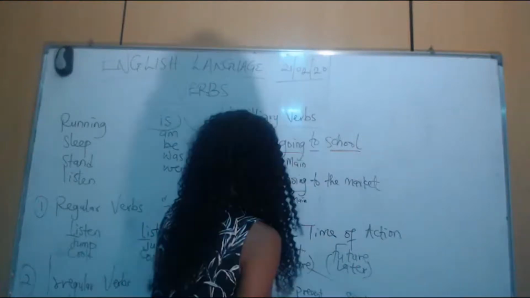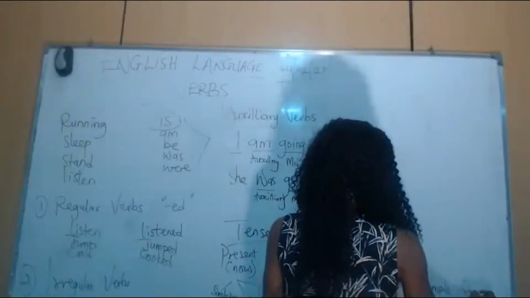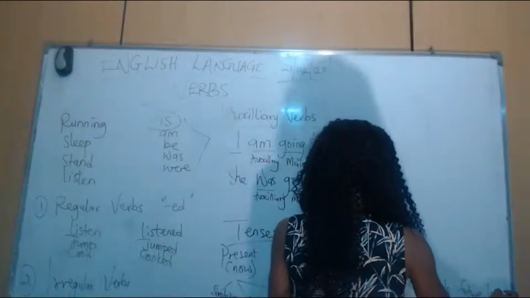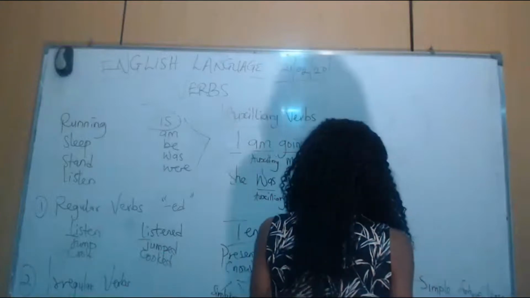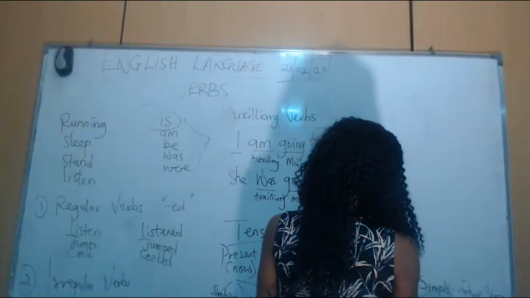The future tense is divided into the simple future tense and finally the future tense derived using the modal will.